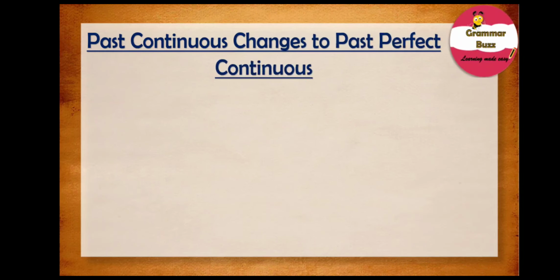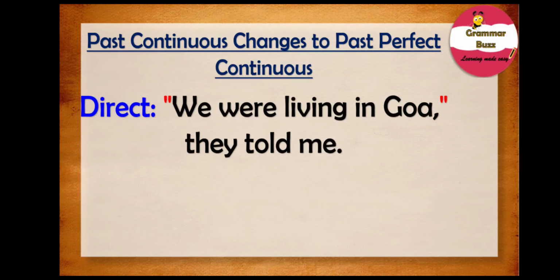So, what about the next rule for past tense? And that states, past continuous in reporting speech changes to past perfect continuous in indirect speech. Let us take the example sentence. We were living in Goa, they told me.